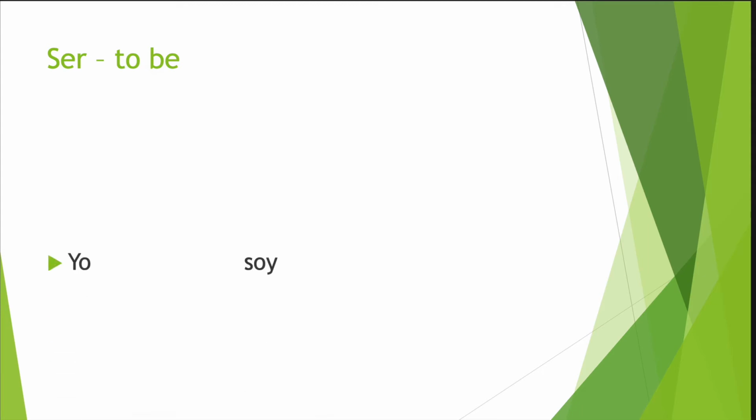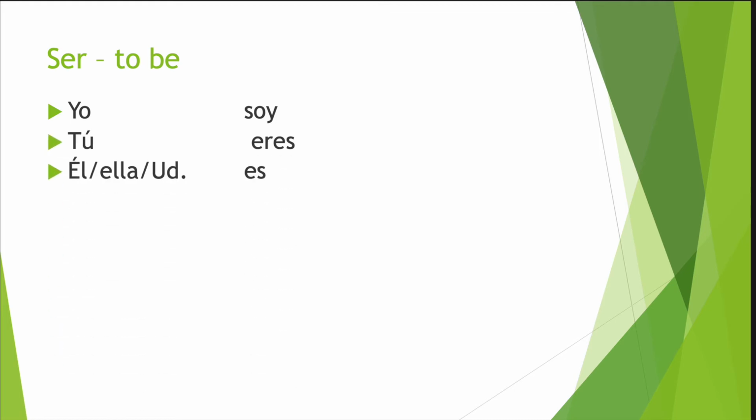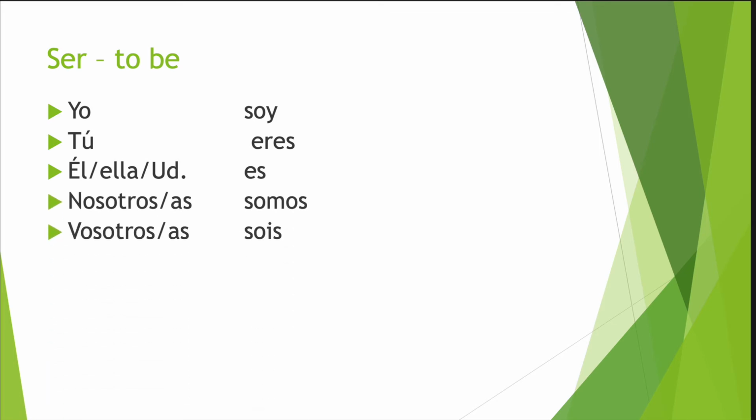Okay? So ser is an irregular verb that is conjugated like this. Yo soy, tú eres, él, ella, usted es, nosotros somos, vosotros sois, ellos, ellas, ustedes son. So this means I am, you are, he, she, you are, or he is, she is, right? It translates into that. The usted form is the same form as ella and él. Nosotros somos, we are, vosotros sois, you guys are, ellos, ellas, they are, y ustedes, you guys are. So you have to kind of memorize that each one goes with each.